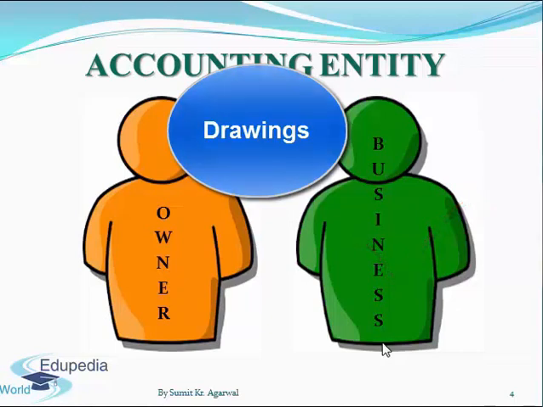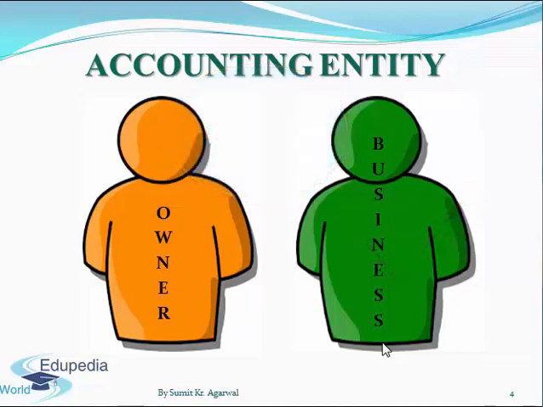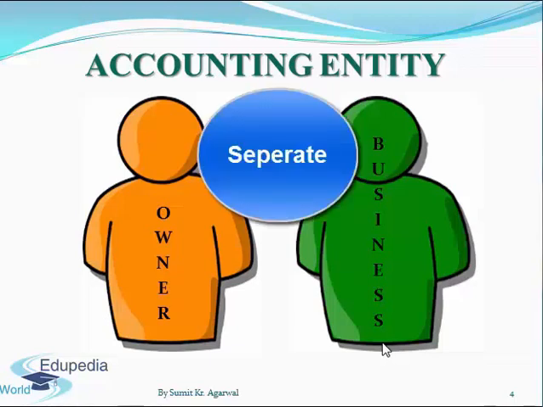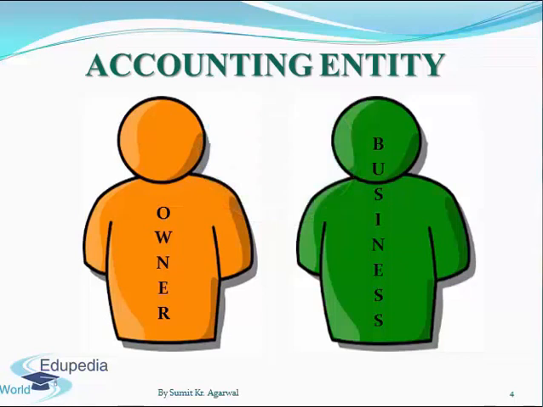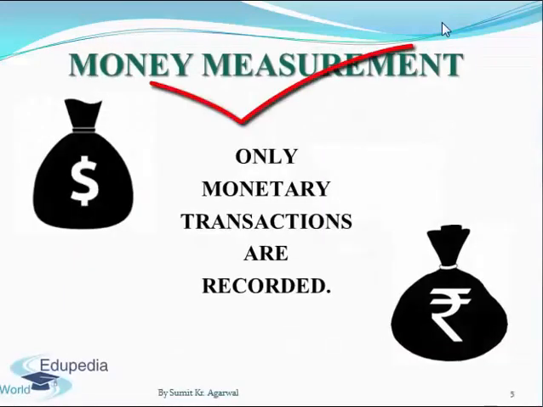So for all accounting purpose, the owners and the business entities are treated as separate and the transactions are never mixed. If this is not done at the time of preparing the final accounts, it will be very difficult to separate the assets of the owner and the assets belonging to the business or the assets used in business for generating the revenue. Now let's go to the next principle, money measurement.